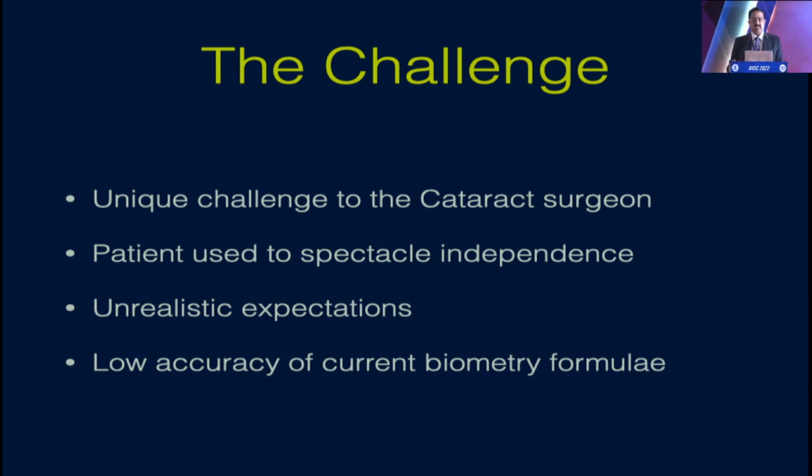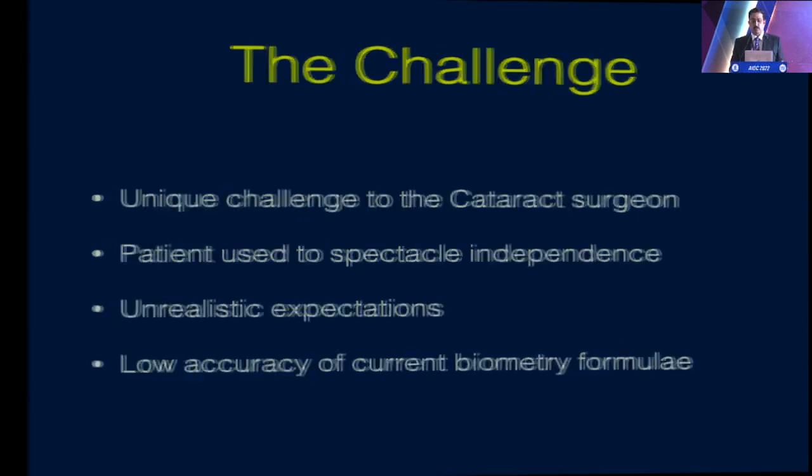So what are the challenges? The unique challenge to the cataract surgeon is that this patient is a demanding patient. He always has been without glasses and at his presbyopic age might have put on just the reading glasses, and thereby he needs that vision free of glasses even after his cataract surgery. So there are a certain amount of unrealistic expectations, and low accuracy of the current biometry formulae, which are becoming better and better every day, but nothing is foolproof.